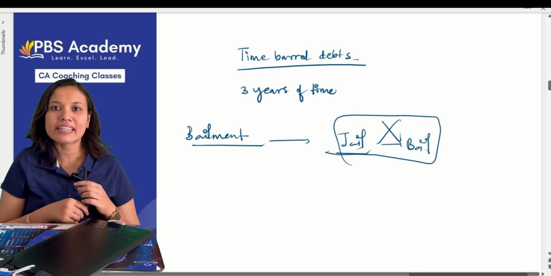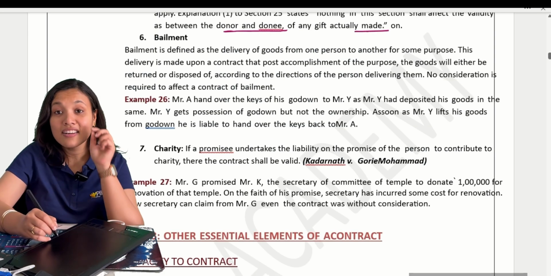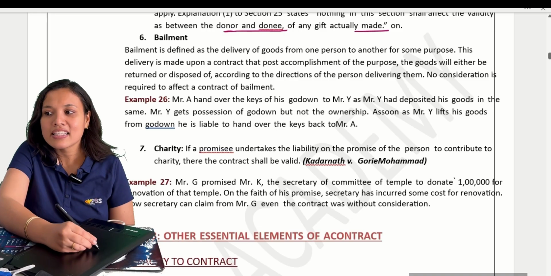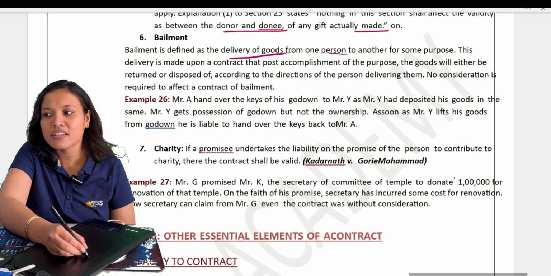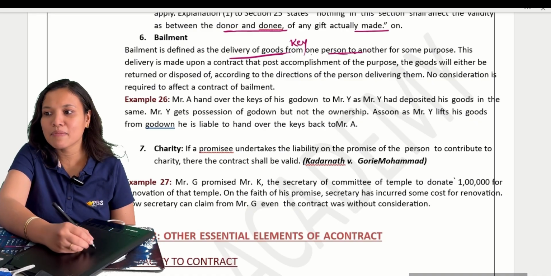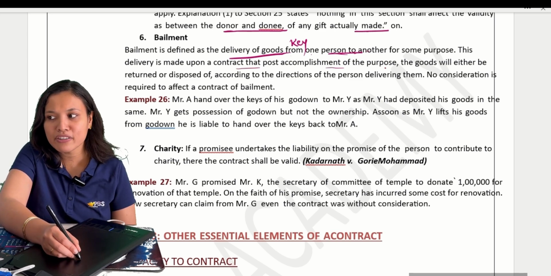That's called a bailment. Now read the definition, try to relate my example and understand the definition. Delivery of goods from one to another. What did we deliver? The key. Correct? We delivered the key from one to another, from us to our neighbor. This delivery is made upon a contract that post accomplishment of the purpose.